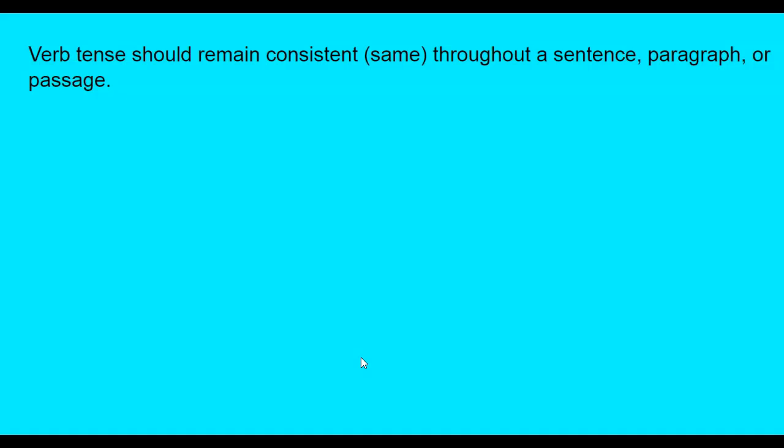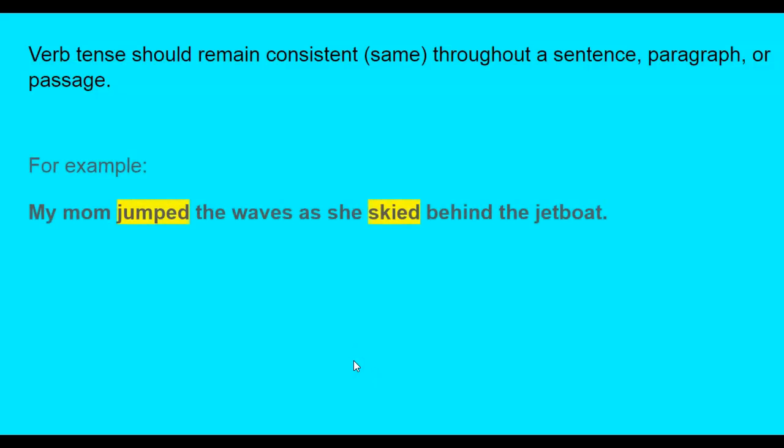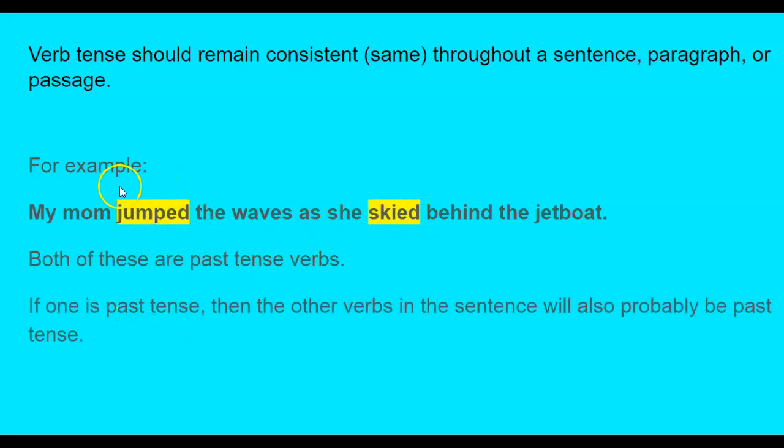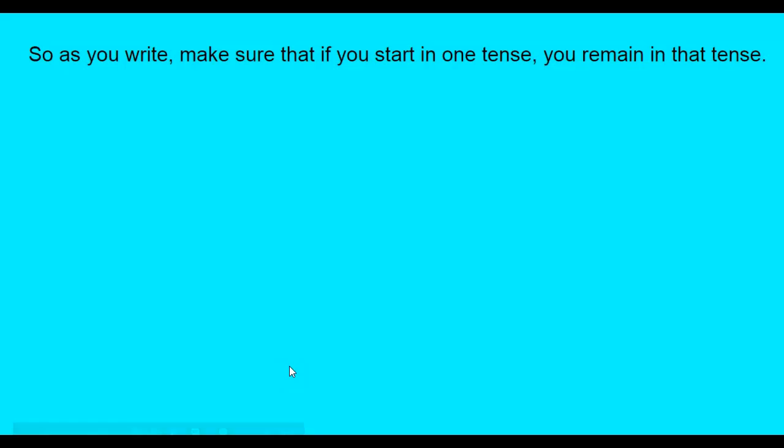So you can sometimes check verb tense and decide what it should be according to the other verbs in the sentence. For example, my mom jumped the waves as she skied behind the jet boat. Both of those verbs are past tense, jumped and skied. Past tense verbs are usually pretty easy to pick up on because they end in D or ED. If one is past tense, like jumped, then the other verbs in the sentence will probably be past tense as well. So as you write, make sure that if you start in one tense, you remain in that tense.